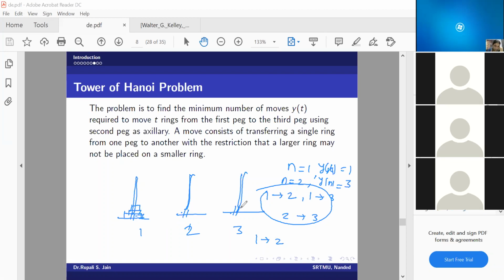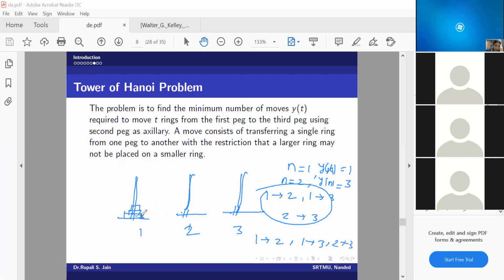Then 1 to 3. Then smaller, I cannot keep this third ring here or here because this is bigger than these 2. So 2 to 3 only.